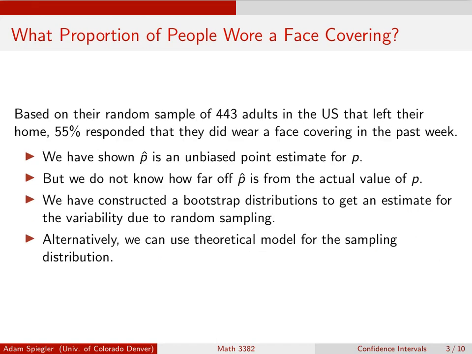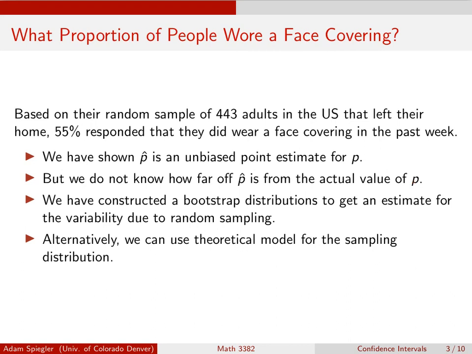And so to wrap up this introduction into this section, what we do know is that this sample proportion p hat, this 55%, is an unbiased point estimate for p. We've shown that already, that the expected value of p hat is p, so that's good. But of course, picking different samples, we're going to get different values for p hat. So what we'd like to know is, how can we get a sense of how far off our estimate p hat is from the actual value?